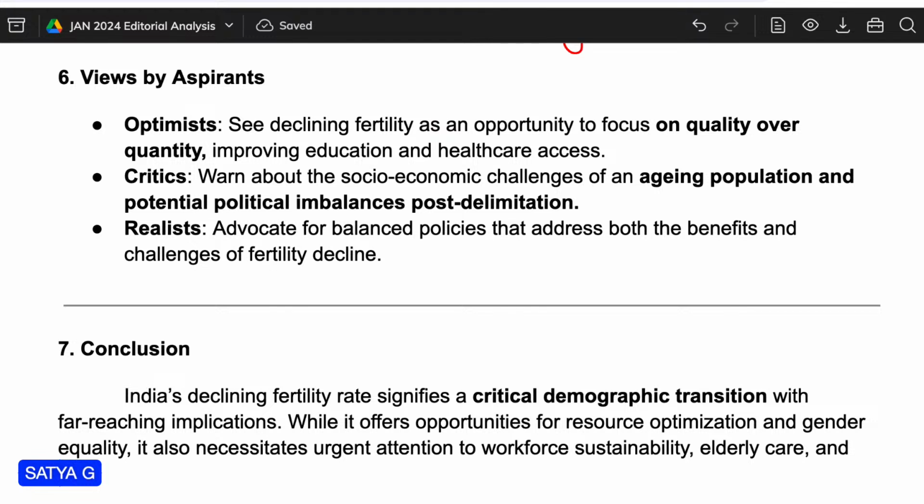When it comes to the next section, that is views, which type of views you should express in the answer. There are both sides, positive and negative, so you need to go for a balanced approach. If you are taking the positive side, you can mention declining fertility as an opportunity, to focus on quality over quantity with respect to education and health. As a negative person or critic, you can mention socio-economic challenges of the aging population.